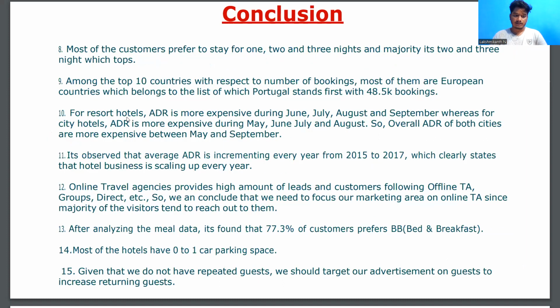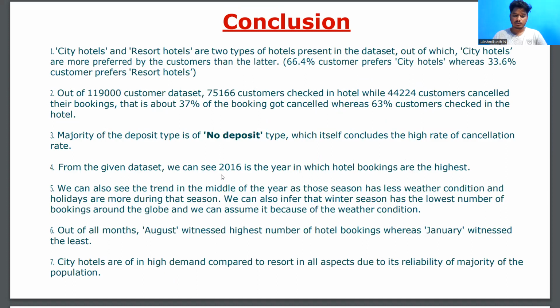From the given dataset, we see 2016 has the highest number of bookings of all years. Out of all months, August witnessed the highest number of hotel bookings, whereas January witnessed the least. City hotels are in high demand compared to resort hotels in all aspects, due to the majority of the population.